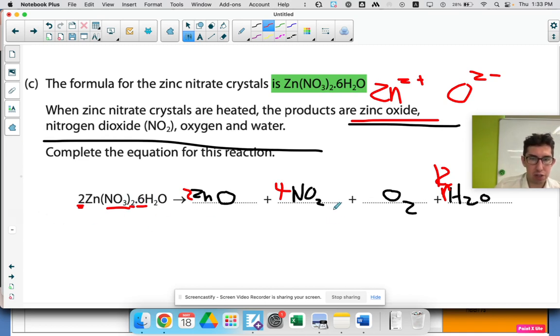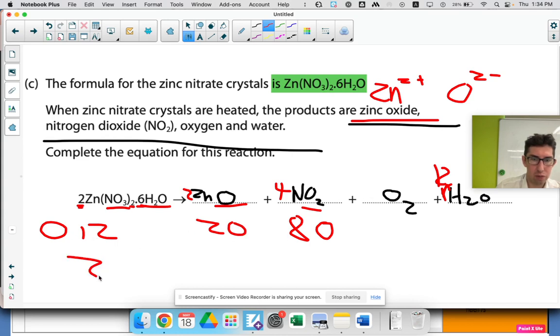And then how many oxygens? Okay, this is a little bit tricky. Let's count them up. We ignore the waters because the waters have all gone over there. So 2 times 3, that's 6, but times 2, so 12 oxygens. However, 4 times 2, 8 are here, and there's 2 oxygens here. So how many left over? Well, 2 are left over, 2 more oxygen atoms. So therefore we need a 1 there. Or you don't need to put a 1 there.